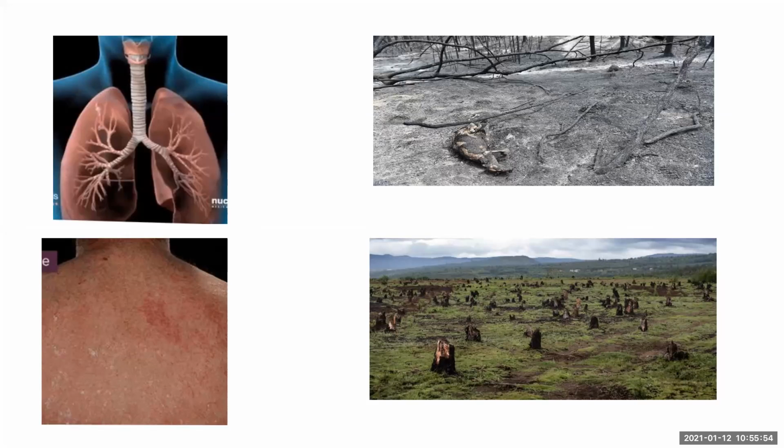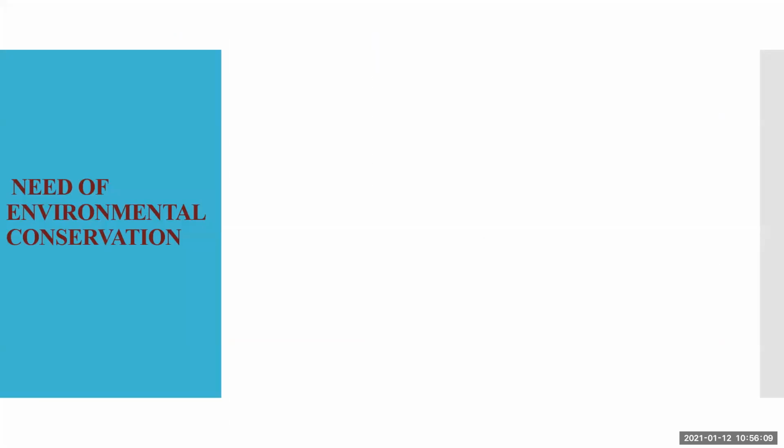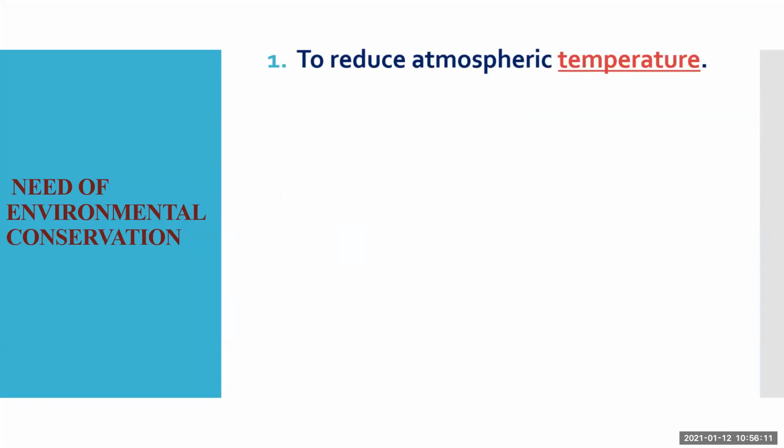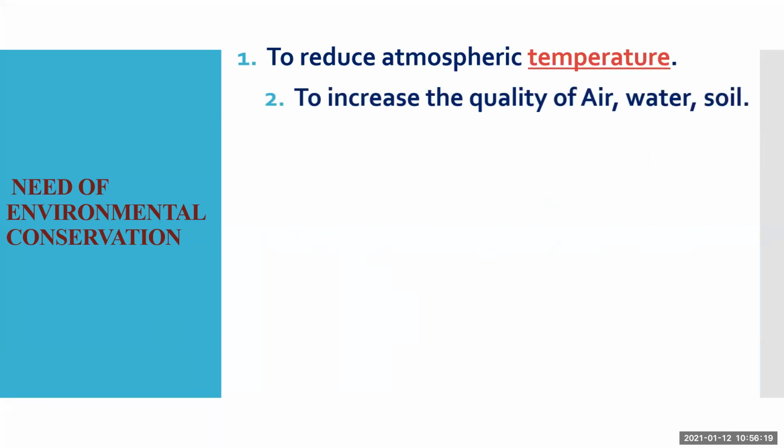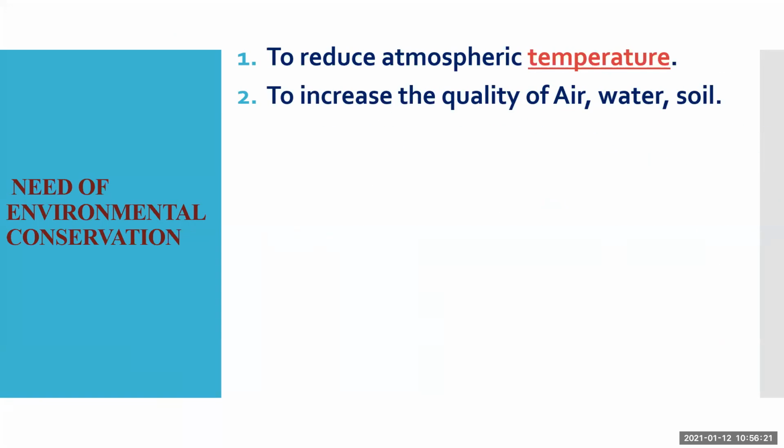So to survive in nature, what we have to do is reduce this negative impact of pollution. That is why there is a need for environmental conservation. Now see here, what will happen if we conserve the environment? We will protect the environment. It will reduce the atmospheric temperature and increase the quality of air, water, and soil.